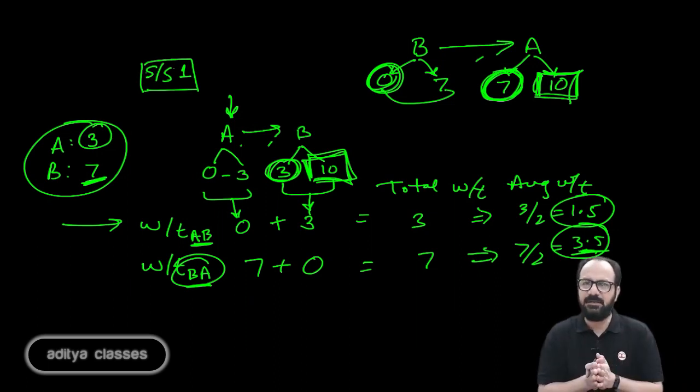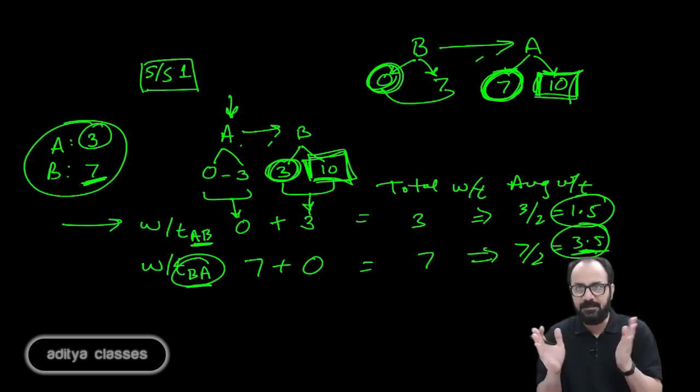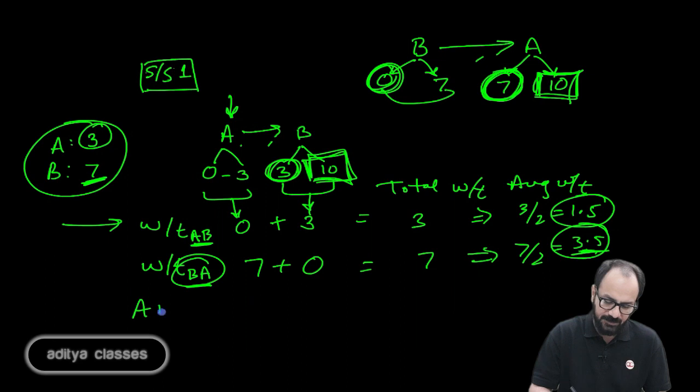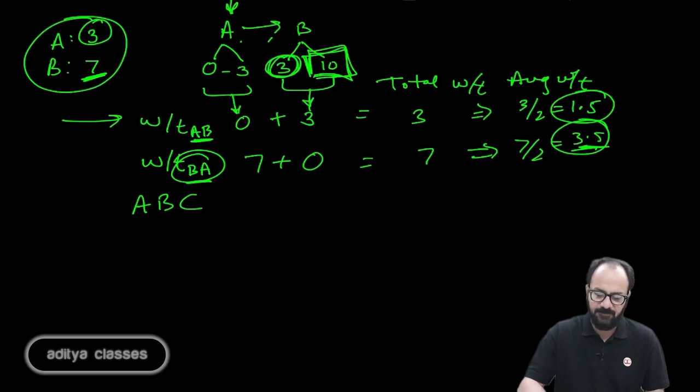Now, this was a very simple case. We had only two tasks to serve to customers and we had only one service station. So, that was very easy to manage, that you have only two customers and one service station. Either it could be AB or it could be BA. It gets a bit more complicated if you have three customers A, B and C.